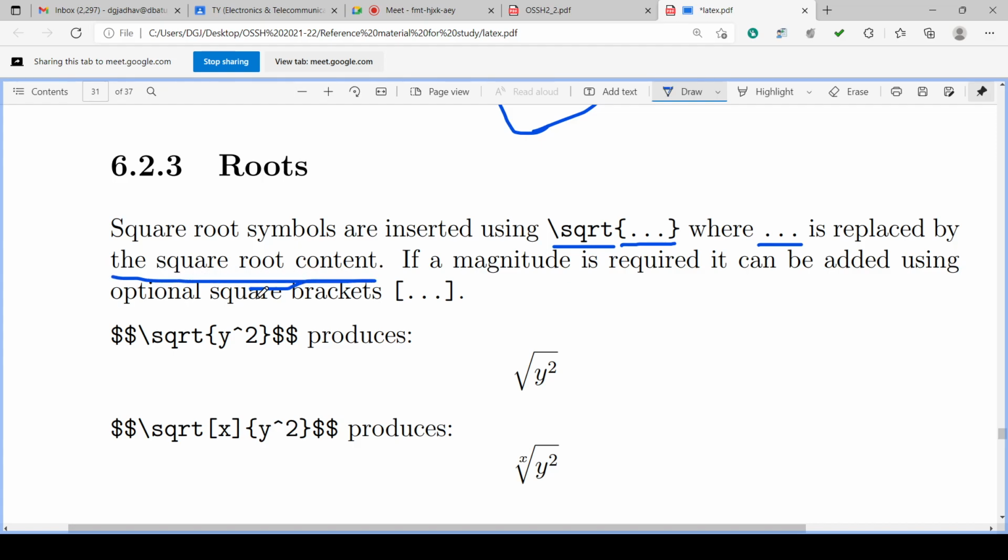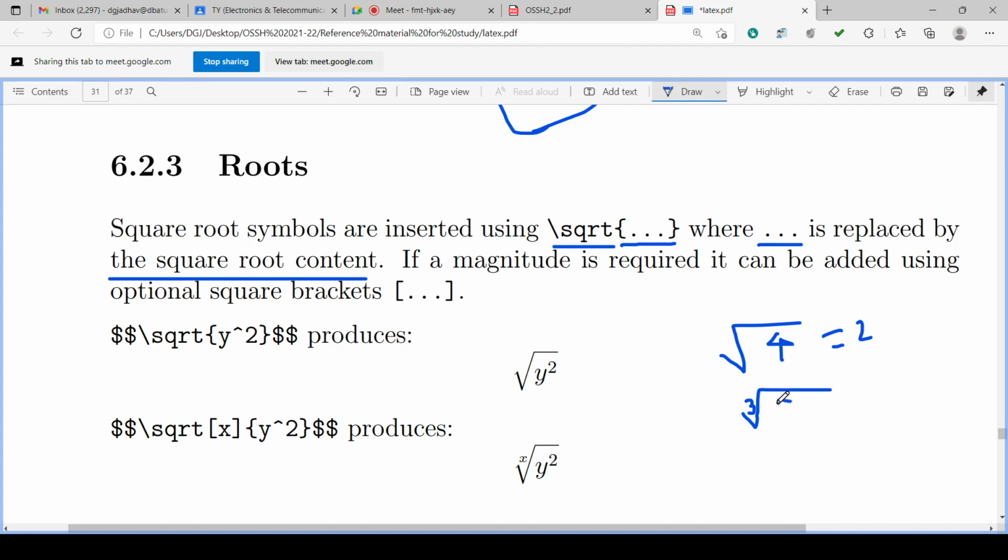Whatever the square root contents are, those contents are displayed in a curly bracket. Okay. If the magnitude is also required, sometimes root of 4 is there, only root, so it is 2. Sometimes a cube root may be there, so the magnitude is 3. Root of 4, the root magnitude is 2, which is the default assumed.